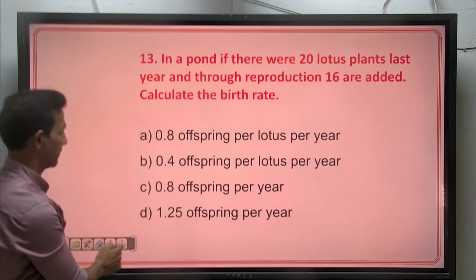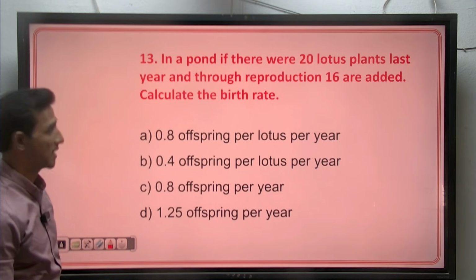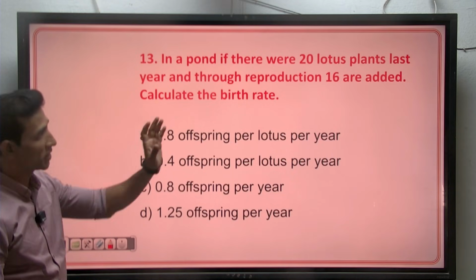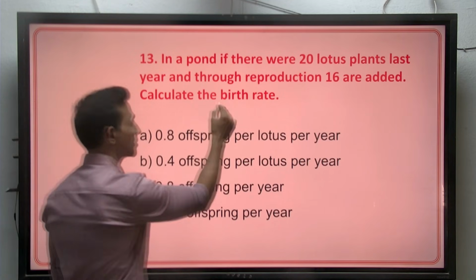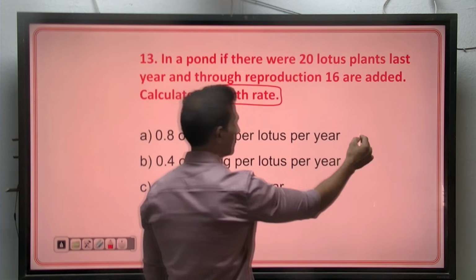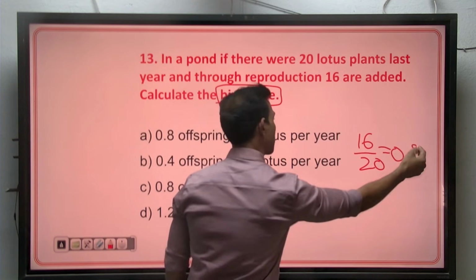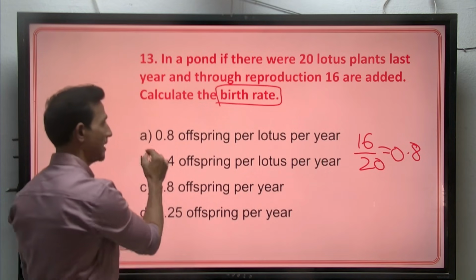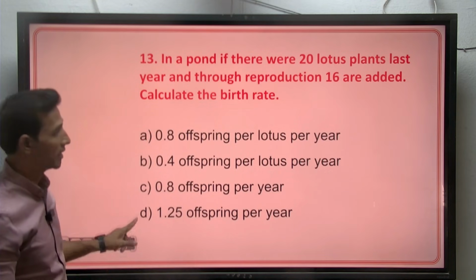In a pond, if there were 20 lotus plants last year, and through reproduction 16 are added, calculate the birth rate. So they have asked the birth rate. What you have to do is divide 16 by 20, and you get 0.8. So 0.8 offspring per lotus per year is the correct answer.